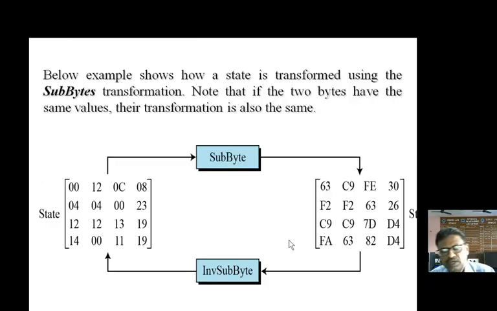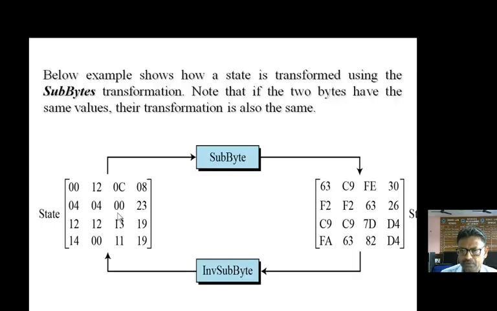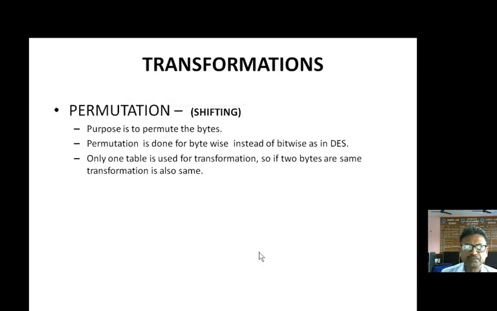So the way we are doing the encryption by substituting bytes, we will be using inverse substitute byte in case of decryption. And for that, we will be using a table, and that table is the inverse byte transformation table. So this is how the subbyte transformation takes place.